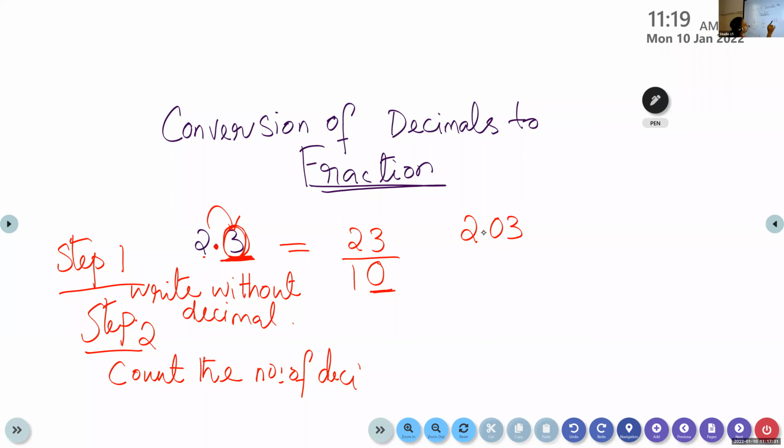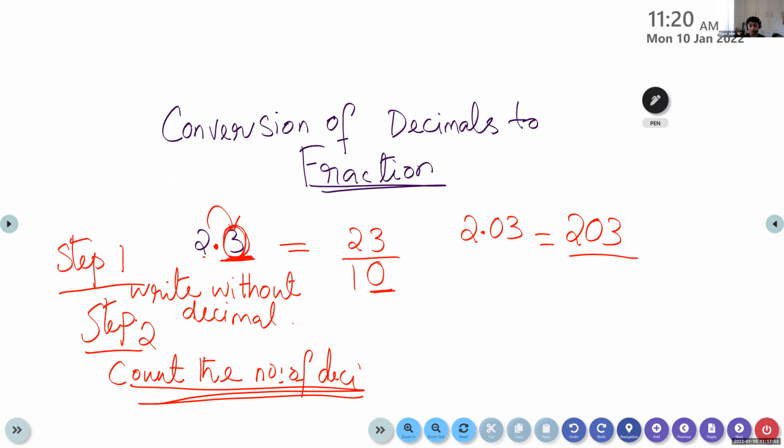So children, if I have 2.03, what should I do? First step, write the number without decimal point: 203. Now step 2, count the number of decimal places.